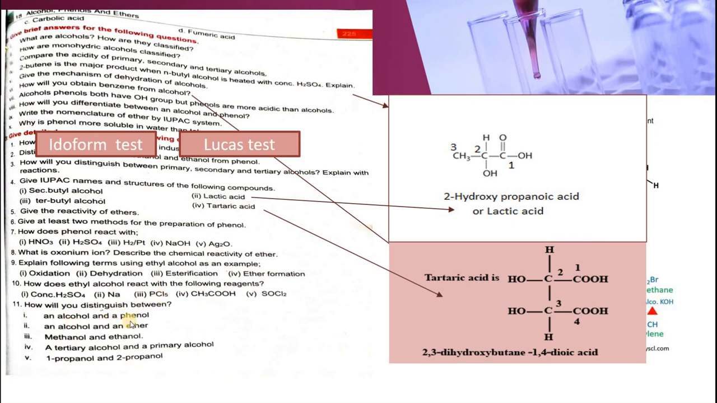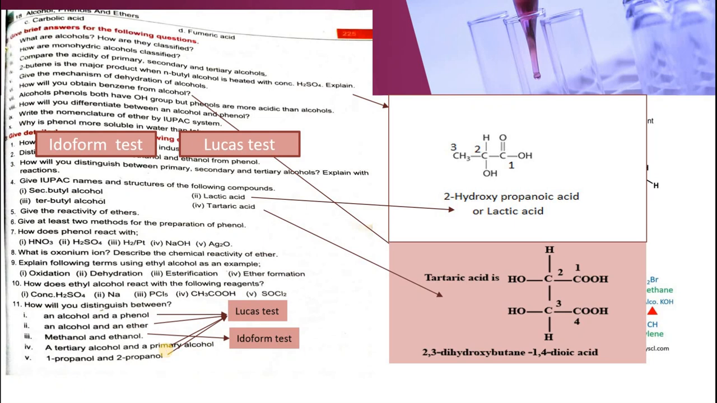How will you distinguish between an alcohol and a phenol? They can be distinguished from each other through the Lucas test. Alcohol will give the Lucas test and phenol will not. An alcohol and an ether can also be distinguished by, again, the Lucas test. Alcohol will give the Lucas test and ether will not. Methanol and ethanol can be distinguished from each other with the help of the iodoform test. A tertiary alcohol and a primary alcohol can be distinguished through the Lucas test. 1-propanol and 2-propanol again can be distinguished by the Lucas test. So this is the exercise of this chapter.